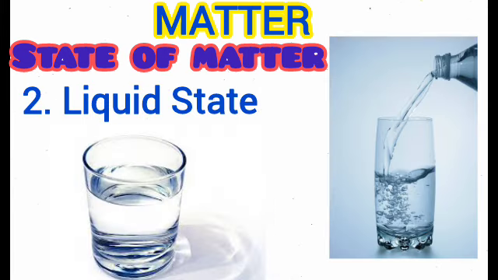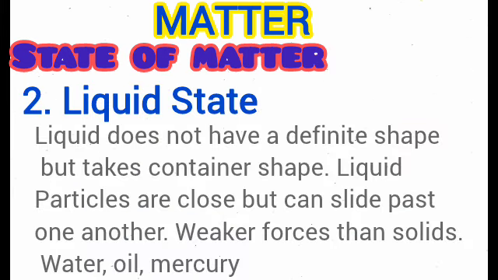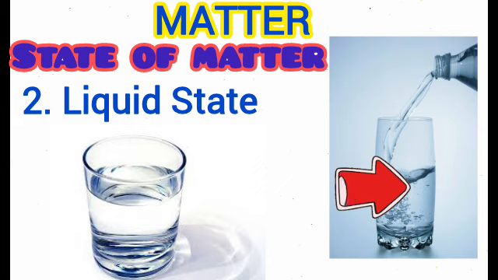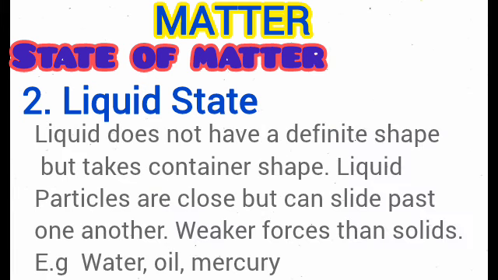The second state of matter is the liquid state. Now take a look at the picture. You realize that the liquid in the cup does not have a definite shape. However, it takes the shape of the container. Liquid particles are close, but not as tightly packed as those of the solid, and they can glide or slide over one another. It should be noted that the force of attraction in liquid is far weaker than that of the solid.